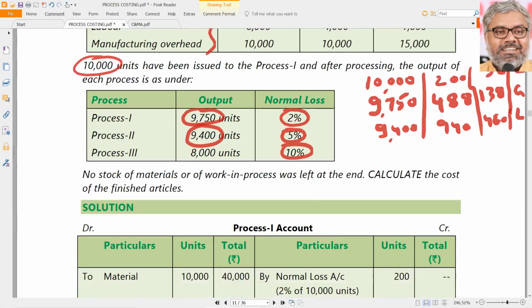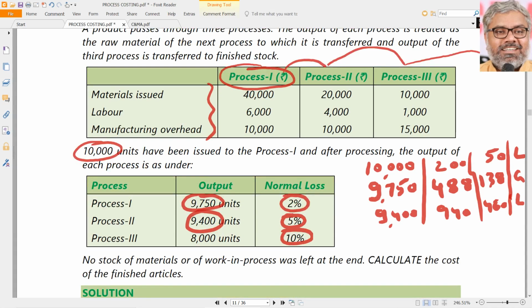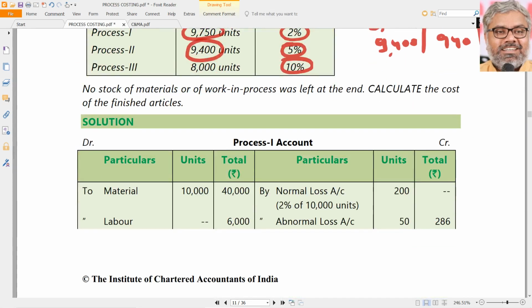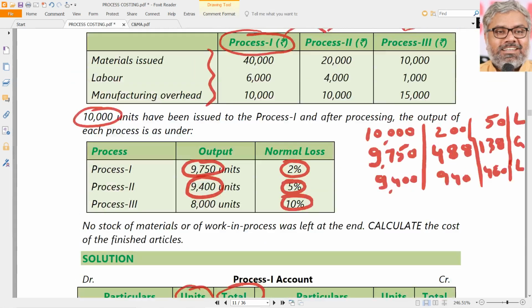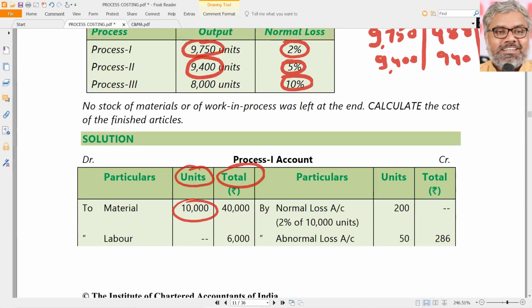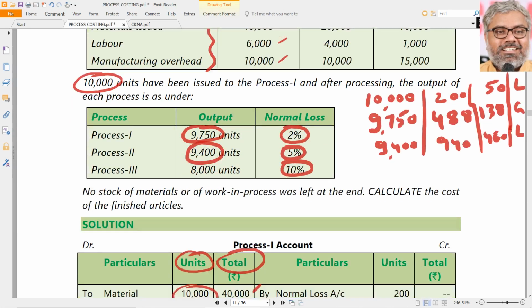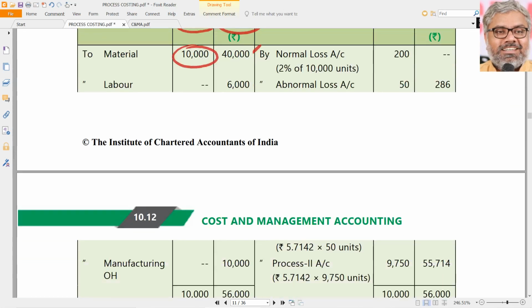But let us see how the process accounts will look. Open the process 1 account first of all. Every account starts with units, amount, particulars. Number of units introduced is 10,000 units in process 1, as given, and the materials cost of that was 40,000 rupees. Same way, labor cost of 6,000 rupees and overheads of 10,000 rupees are also incurred. Those are all debited to the process 1 account straight away.